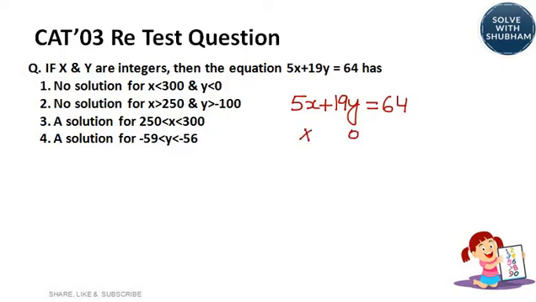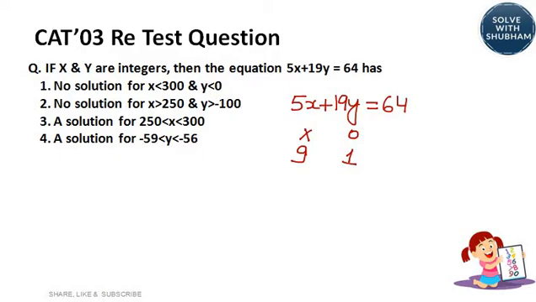X will not be an integer, so this is ruled out. If you take y to be 1, so you will get 5x is equal to 64 minus 19, x would become 9. So this is our first step, finding out the first set of values for x and y.